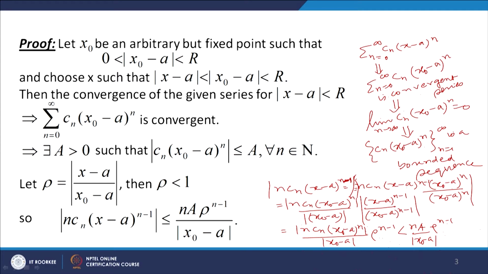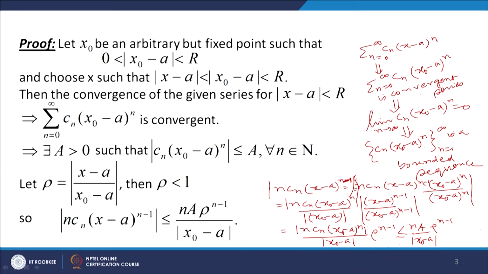So, what we get, mod of n c n (x minus a) to the power n minus 1 is less than or equal to mod of n into a rho to the power n minus 1 over mod of (x naught minus a). This is rho to the power n minus 1, and mod of c n into (x naught minus a) raised to the power n is less than or equal to a. So, this is less than or equal to n into a over mod of (x naught minus a) into rho to the power n minus 1.